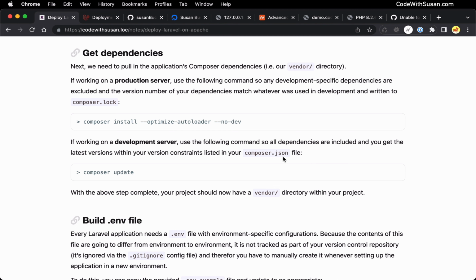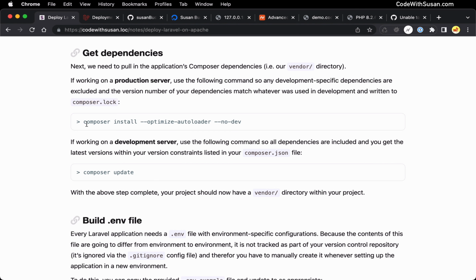And it's going to pull in the latest version of those dependencies within the version constraints that you set. And after it does that, it writes the specific versions that it got to the lock file so that when you are operating on production and you're running Composer install, again, it's going to grab the exact versions that were set up in development so that everything remains consistent. So that's a bit of a tangent about Composer in general.